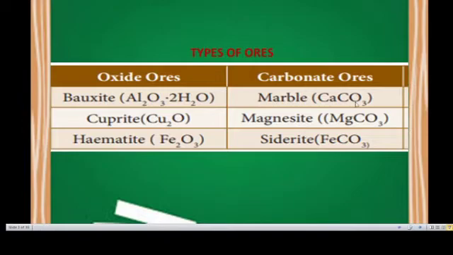This is carbonate. CO3 is present. So, that is carbonate ores. Marble, that is calcium carbonate. Magnesite, that is magnesium carbonate. Siderite, iron carbonate. This is an ore of calcium, this is an ore of magnesium, this is the ore of iron. Bauxite, cuprite, hematite are examples of oxide ores. Marble, magnesite and siderite are examples of carbonate ores.